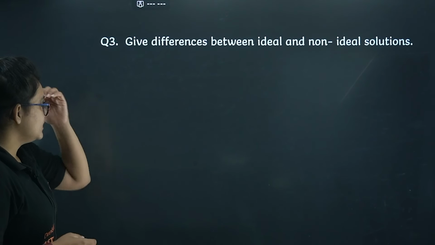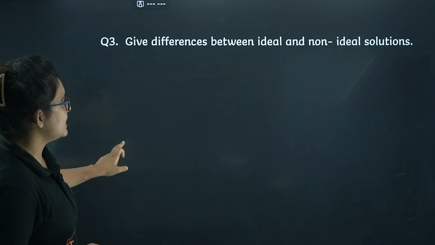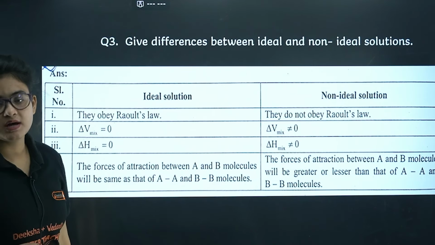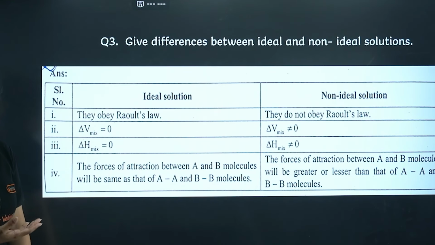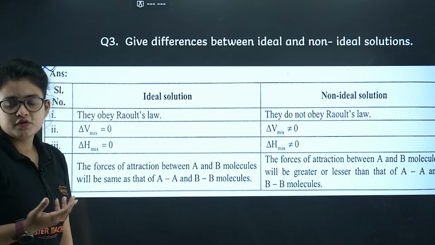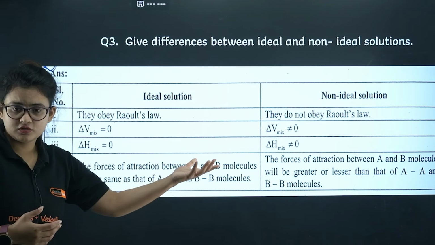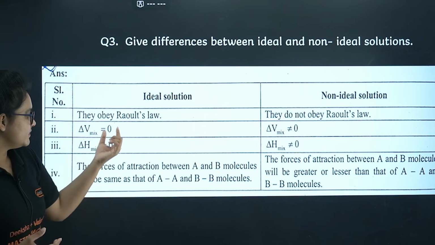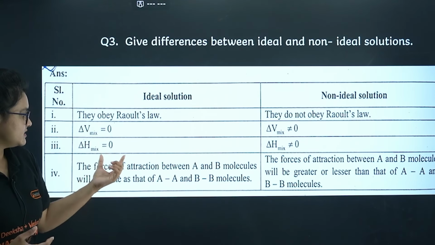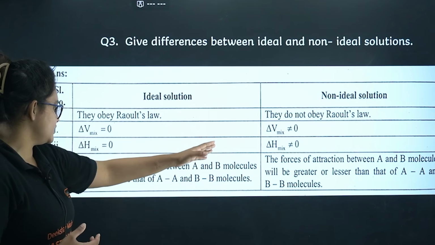Next you can proceed with the question: difference between ideal and non-ideal solutions. So here come the differences. Any 2 or any 3 you can remember for the 2 marker question. Definitely, ideal solutions obey Raoult's law, non-ideal solutions do not obey Raoult's law. Delta V mix and delta H mix, both of them for an ideal solution are 0, while for non-ideal they are not equal to 0.